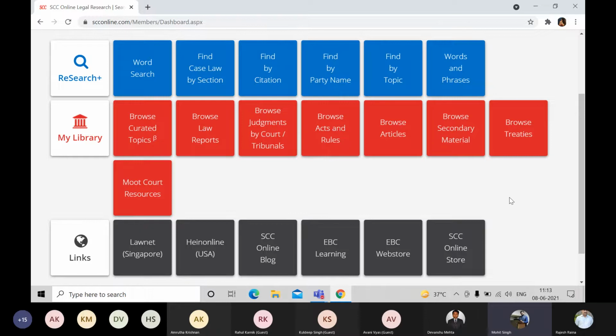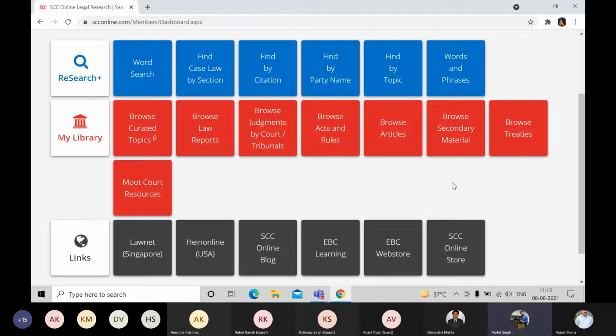Whenever you would just like to browse the documents from the category, like for example, you just wanted to browse some Bail Acts, you wanted to browse some law reports as per the date of decision, or you just quickly wanted to browse some memos from the winner team memos in the moot court resources, then certainly you can go in the My Library section. So these two things have been kept accordingly, and for each and every purpose, there is a dedicated tile. Now, having said that, let us jump into the research part straight away.